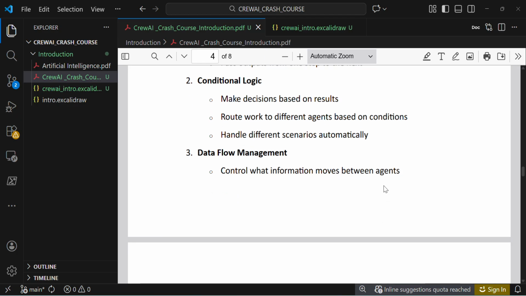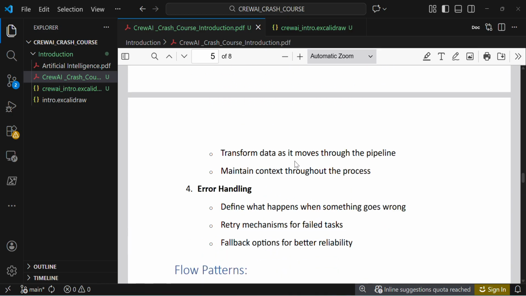The next one is data flow using state. In flows there will be state. Using state you can share context from one agent to another agent. You can update the state and share the state. This is only possible in flows. It controls what information moves between agents, transitions data as it moves through the pipeline, and maintains context throughout the process. As I already stated, state is useful for managing the context, and we can dynamically update the state.